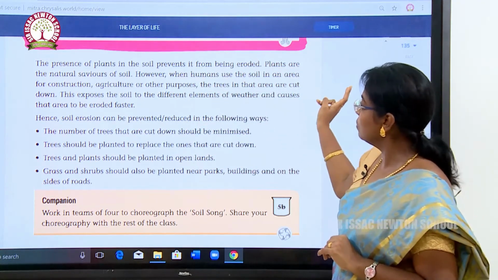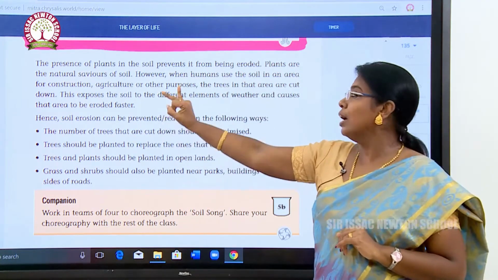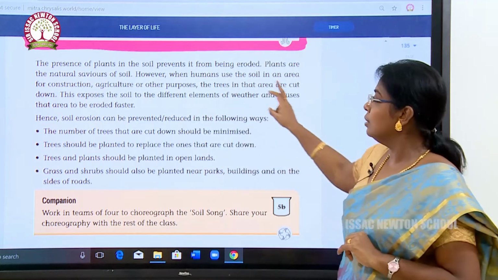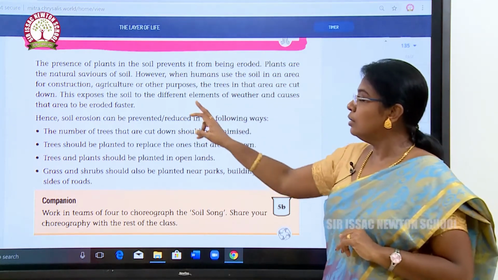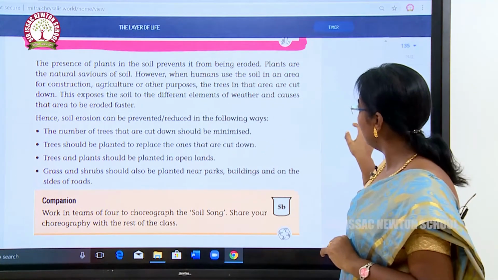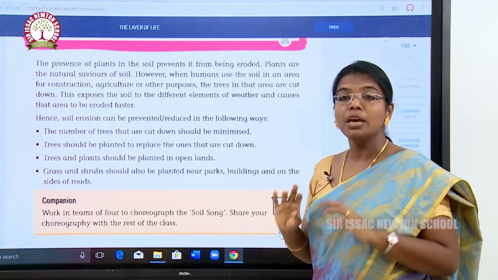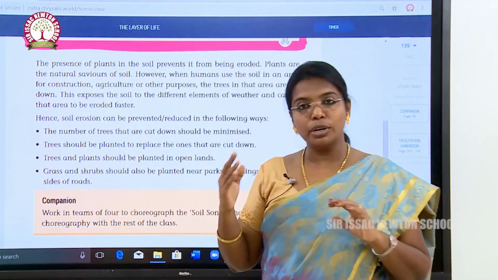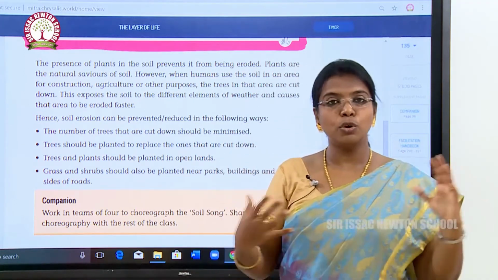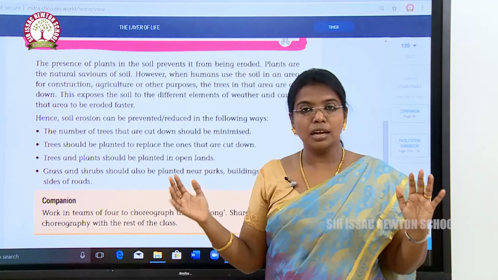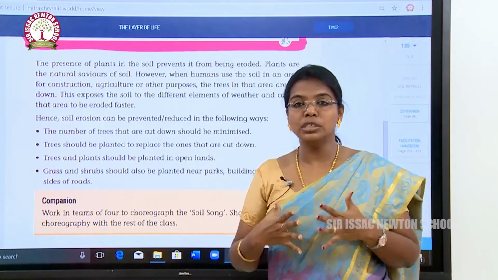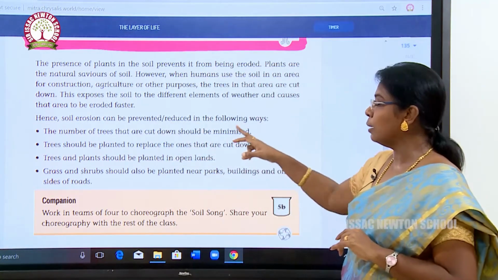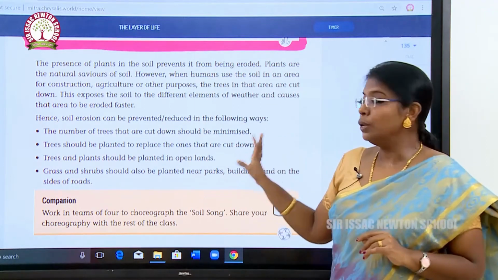However, when humans use the soil in an area for construction, agriculture and other purposes, the trees in that area are cut down. This exposes the soil to different elements of weather and causes that area to be eroded faster. If for constructing a building, trees are cut and the topmost soil is removed, more soil erosion is caused in that area. Hence, soil erosion can be prevented or reduced in the following ways.